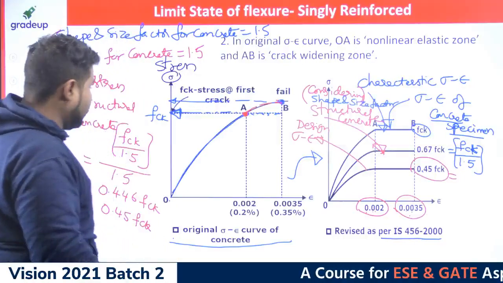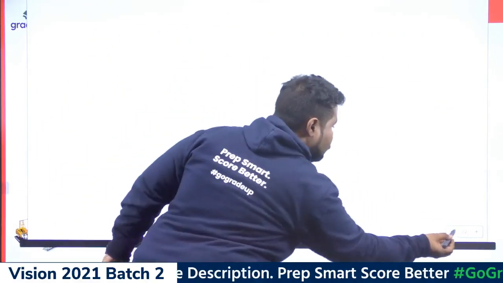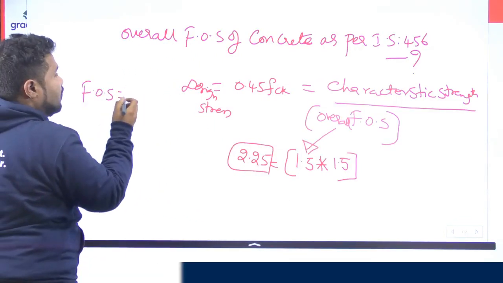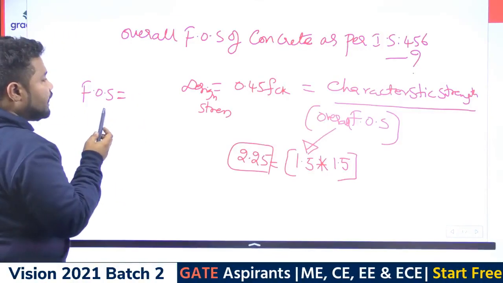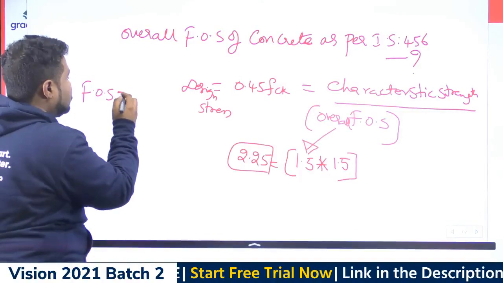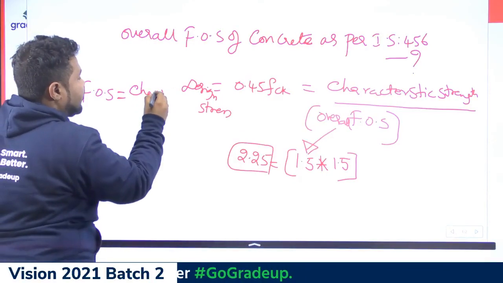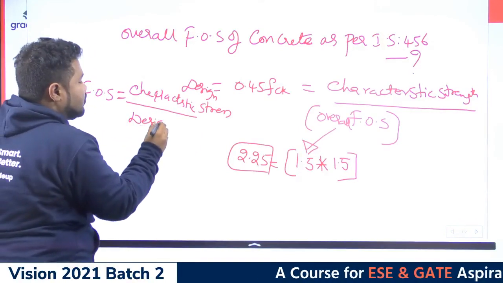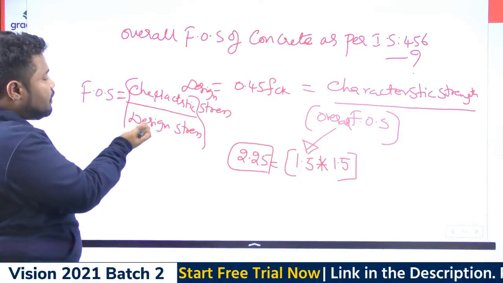Ramdut Shah asks, what is factor of safety? The term factor of safety can be defined as the ratio between the characteristic strength of the material and the design strength of the material.